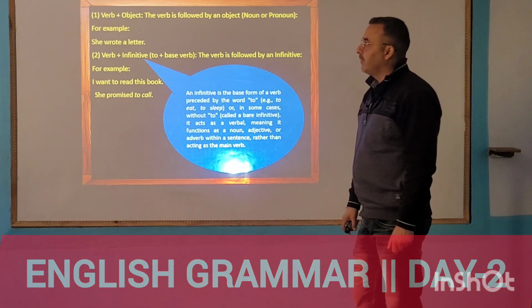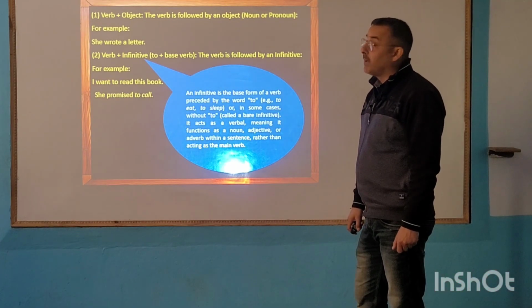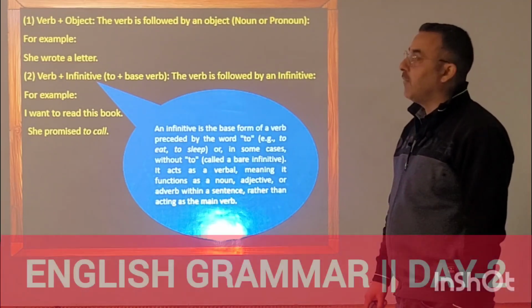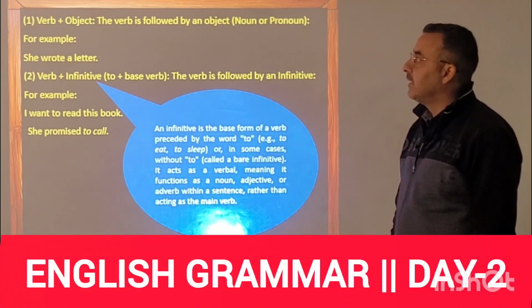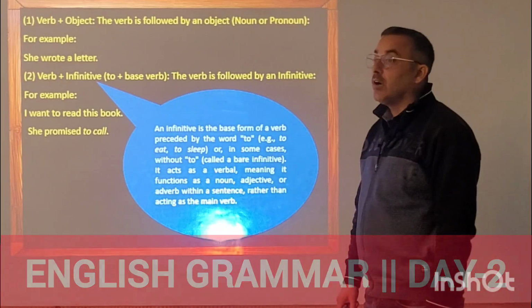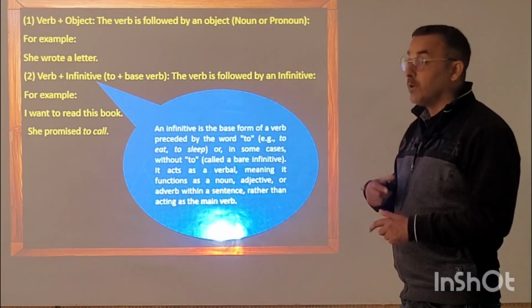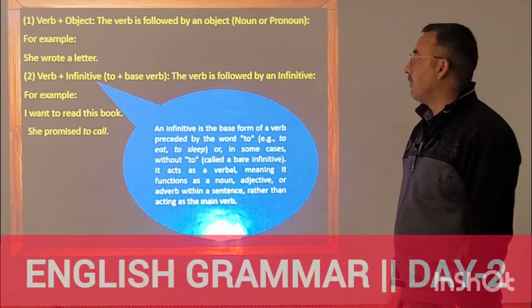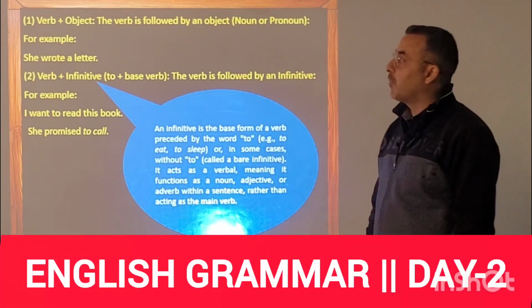So first of all, we have verb plus object. Let me take the first example. Here, the verb is followed by an object. That is, first the verb will come and then the object will come. And that object can be a noun or pronoun.